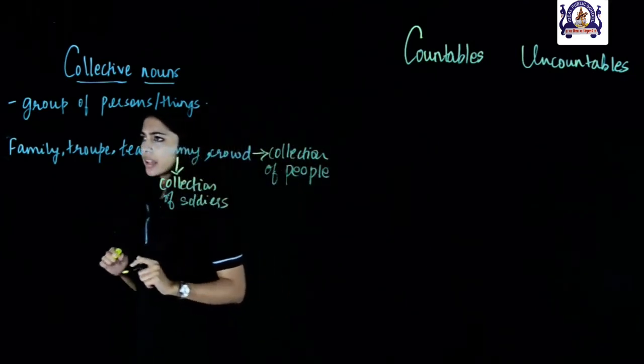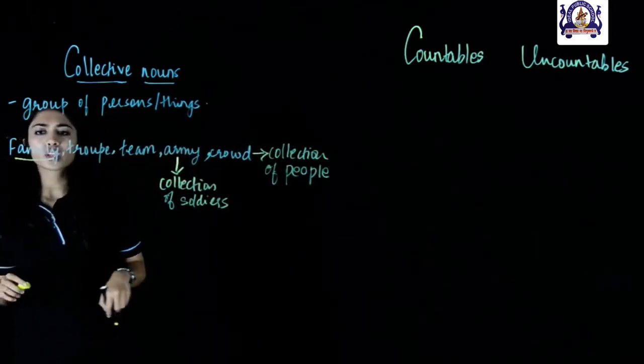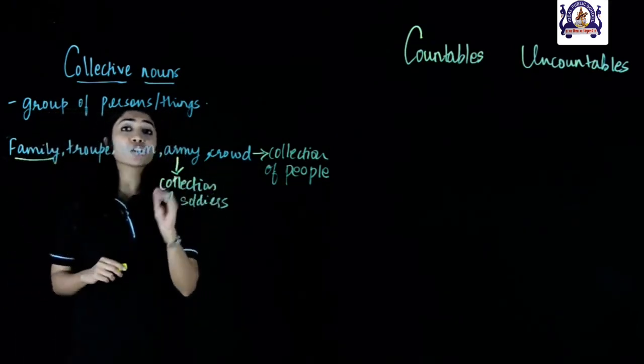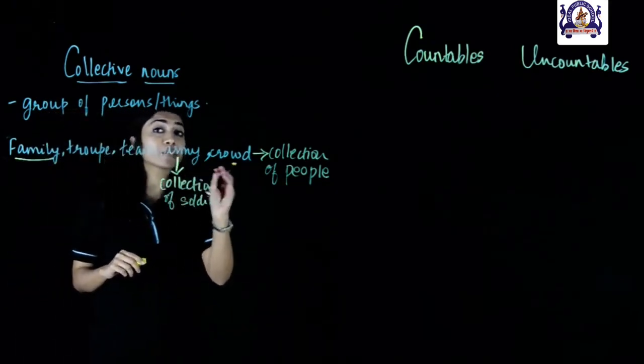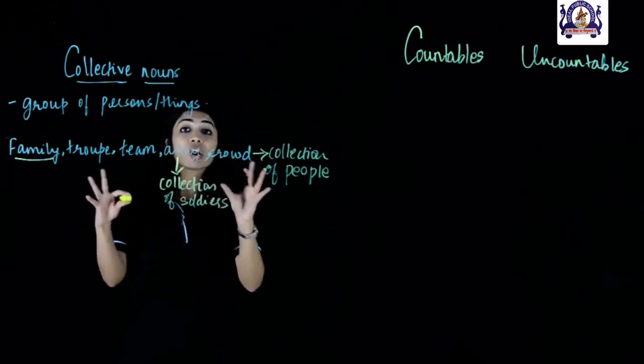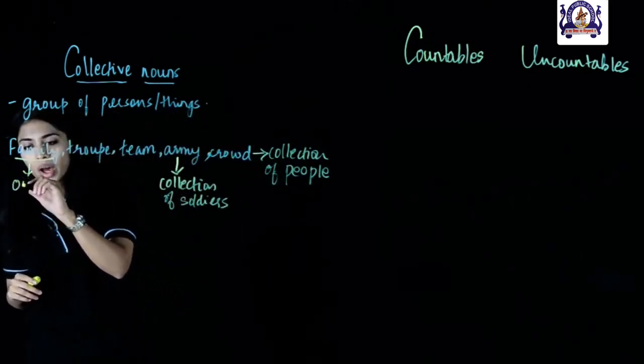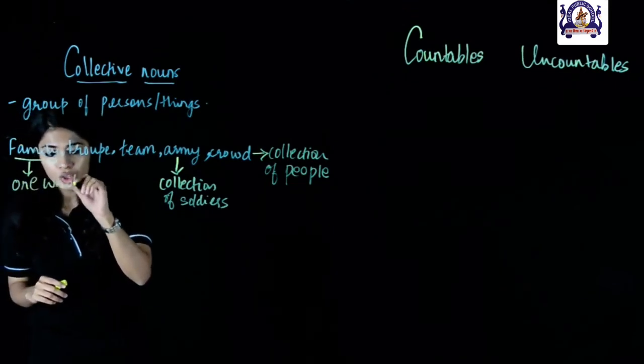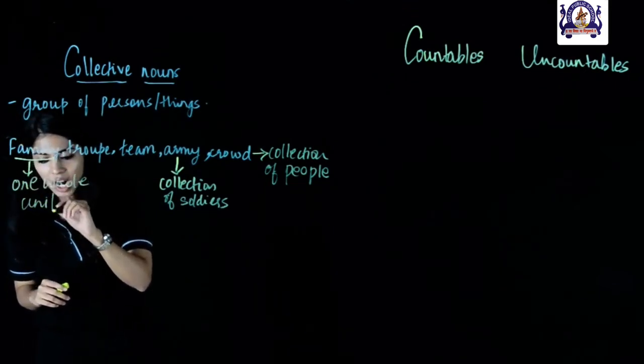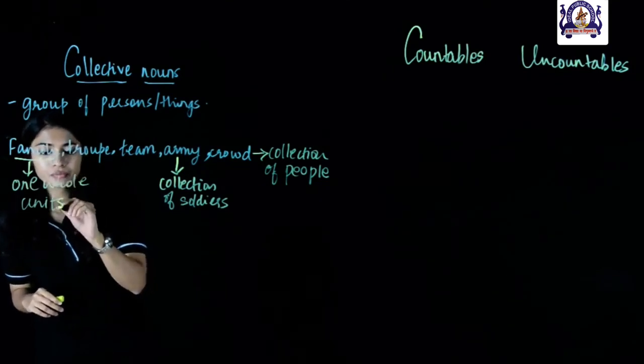Let's look at the word family here. When I say family, I am not referring to each and every member of the family. I am talking about family as a unit, family as a whole, as one whole unit. So, these are our collective nouns.